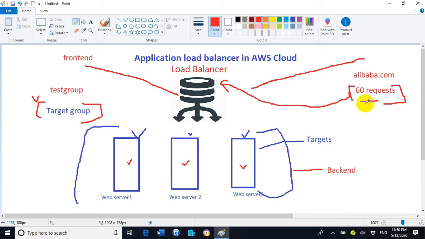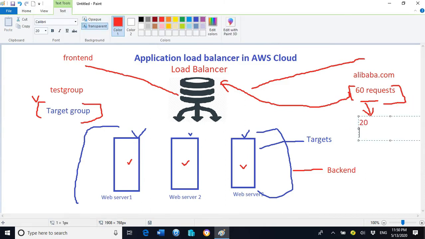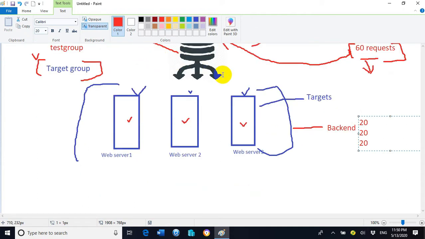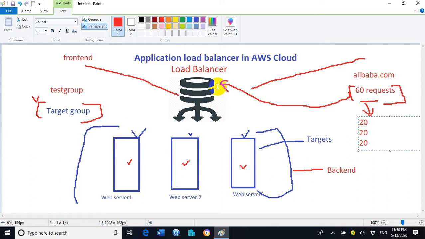So the 60 requests coming from the internet will be equally divided, and it comes to 20, 20 and 20. Each server will get 20 user requests. If you divide the 60 requests among the 3 servers, it comes to 20, 20, 20.